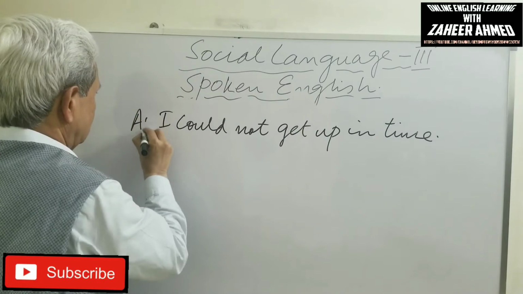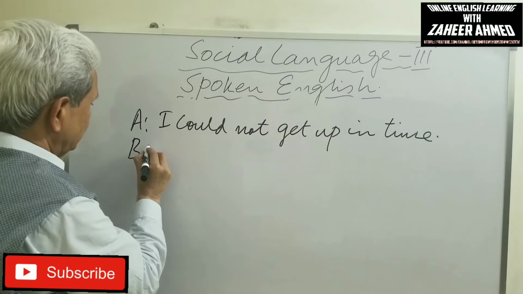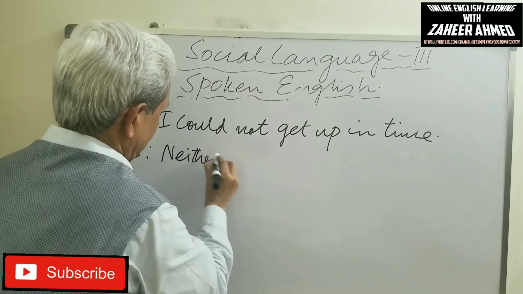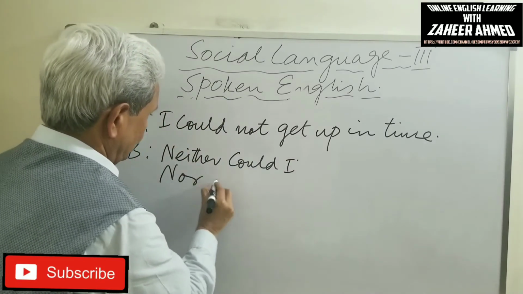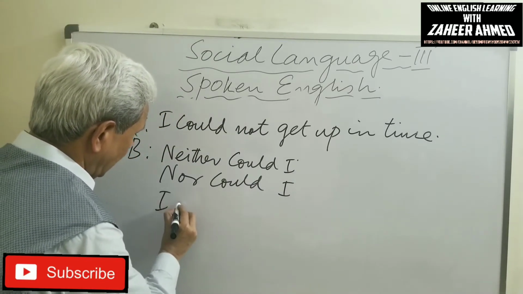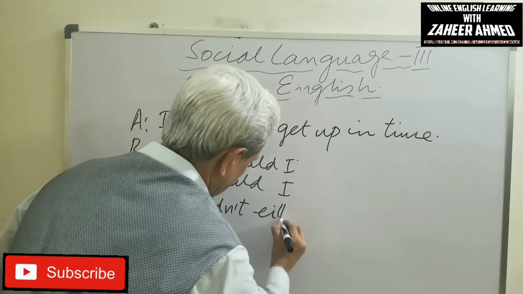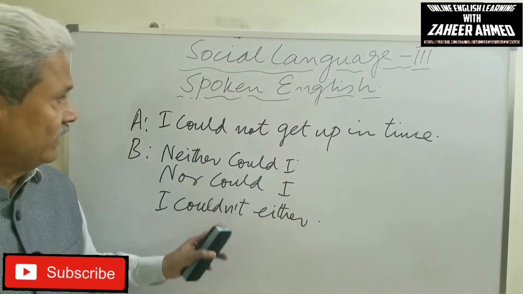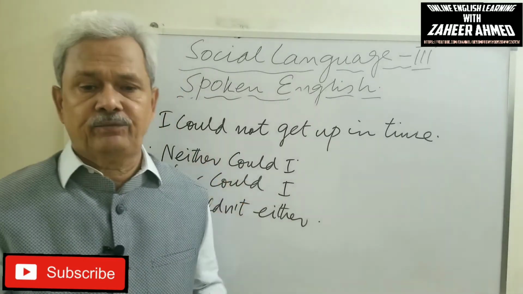Okay, this was said by A. B can say neither could I, nor could I, or I couldn't either. These are the three different ways of expressing similar feeling in negative.